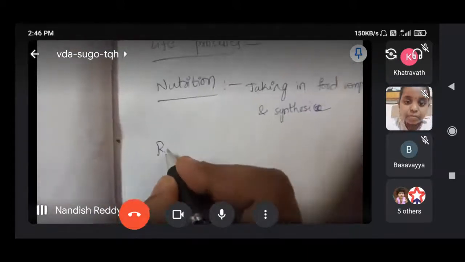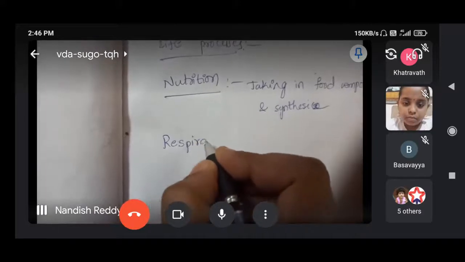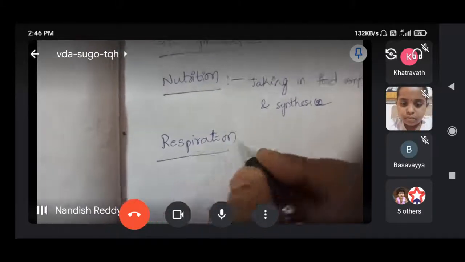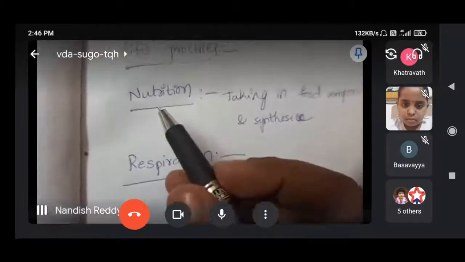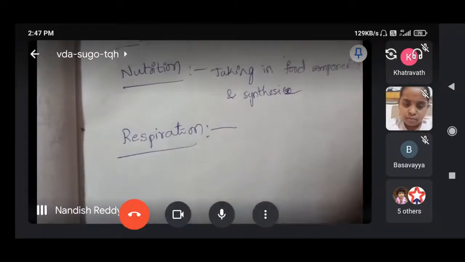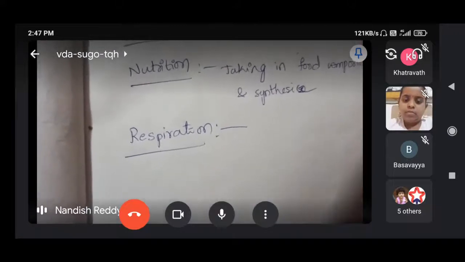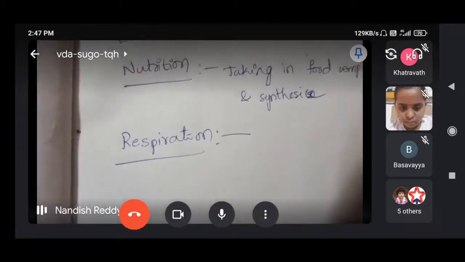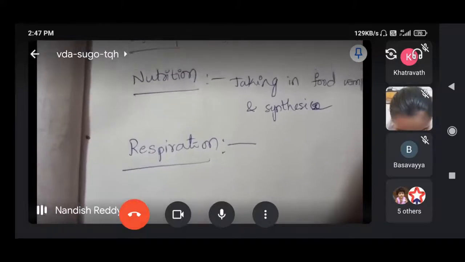The next life process is respiration. Through respiration only we get energy, not from nutrition. From nutrition we did not get energy, the complex molecules just separated into smaller substances. Then respiration is the process which releases energy.